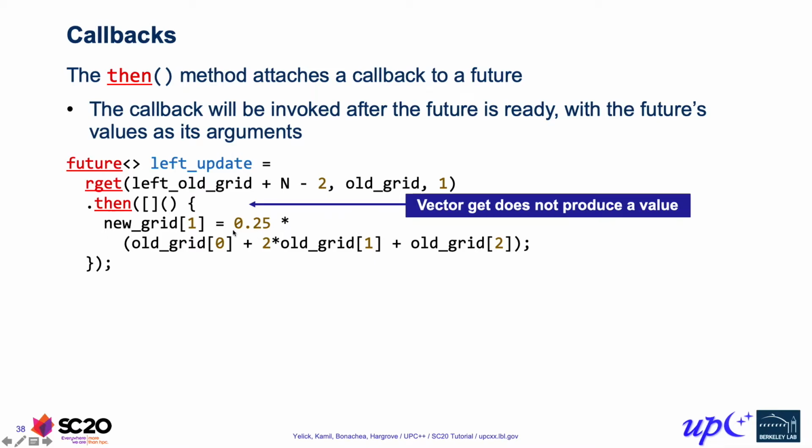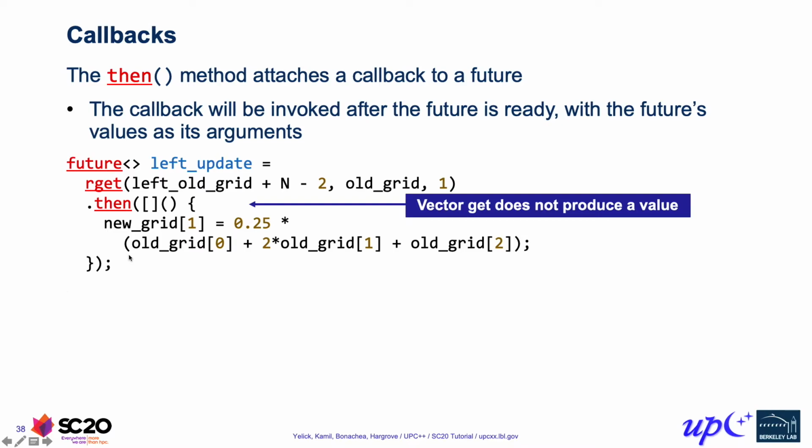Now the body of the callback here actually does the resulting computation. And through the vector rget, we're actually getting the ghost cell directly stored inside of our local grid, and so then we can go ahead and access it out of our local grid as part of our callback.